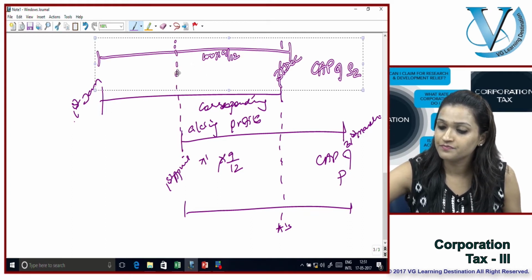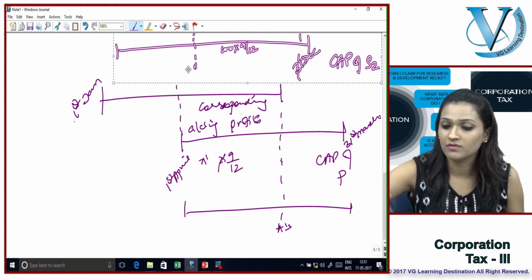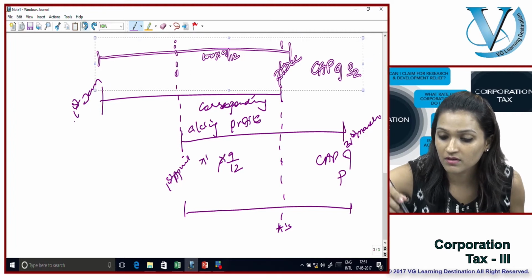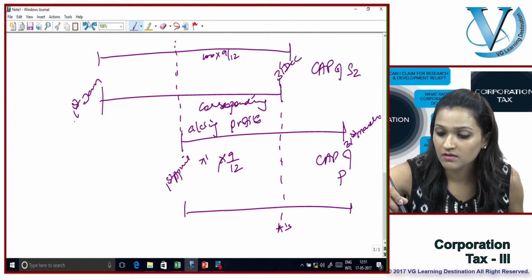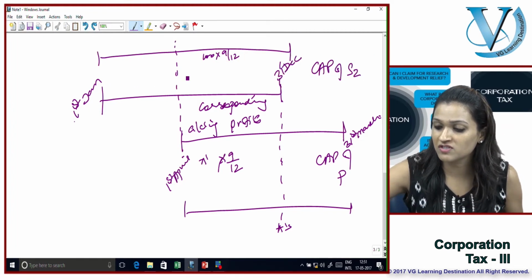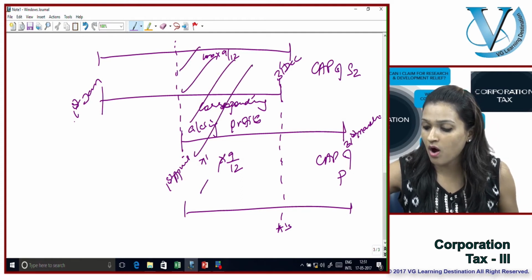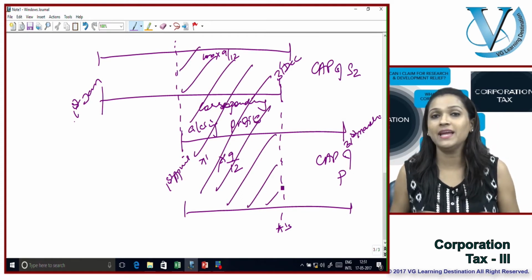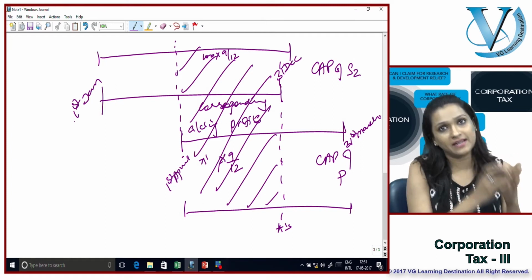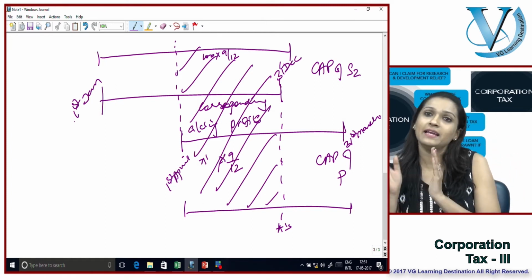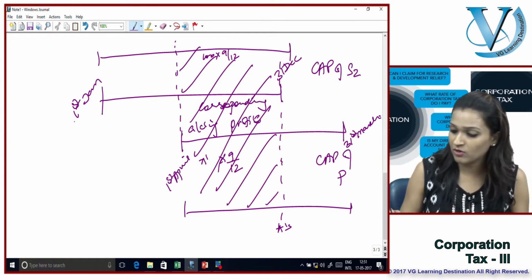It is very simply the common time frame between the CAPs of the surrendering company and the claimant company. So let's have a look at the rules.